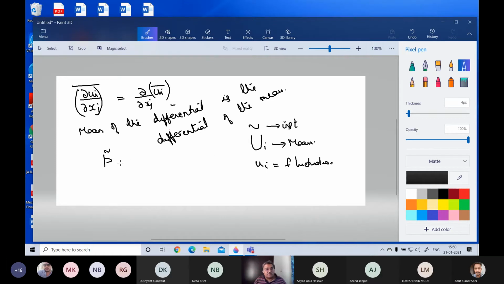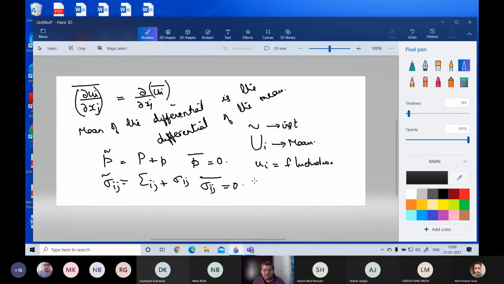Pressure P is written like this, and sigma ij also can be written like this: mean sigma ij plus fluctuating sigma ij. So everything is mean plus fluctuating. Again, the mean of the fluctuating part will be 0. The mean of small sigma ij will be 0. So be careful which one is 0 and which is not.